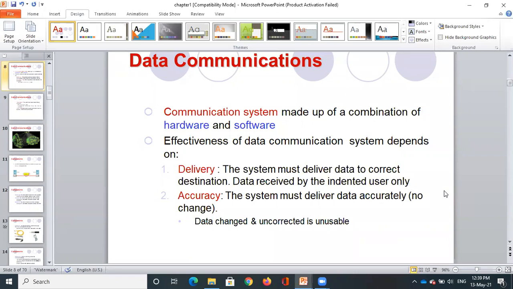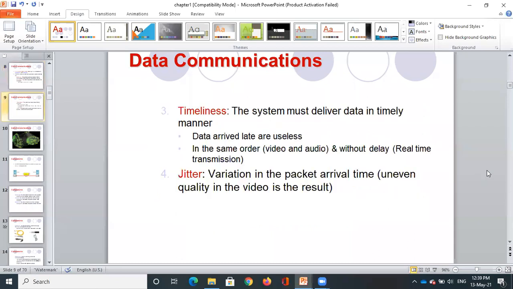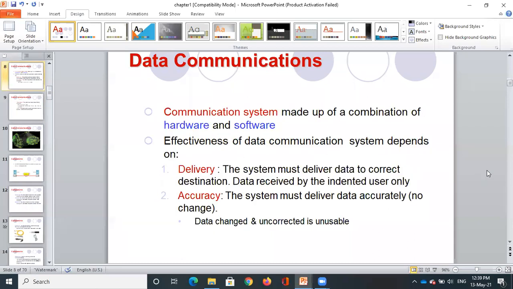And then we will study that the effectiveness of data communication depends on the following four factors: delivery, accuracy, timeliness, and jitter. What is the meaning of delivery? The system must deliver data to the correct destination, and the data must be received by the intended user only.